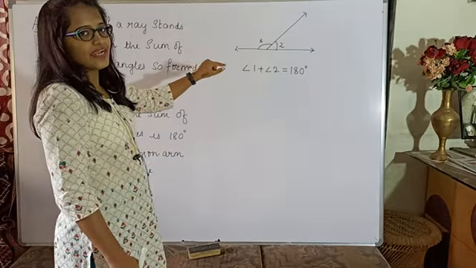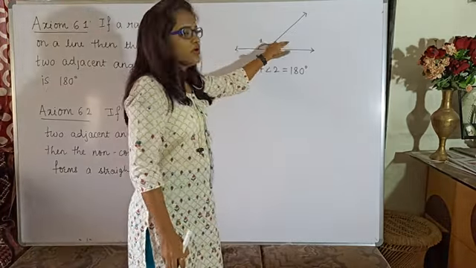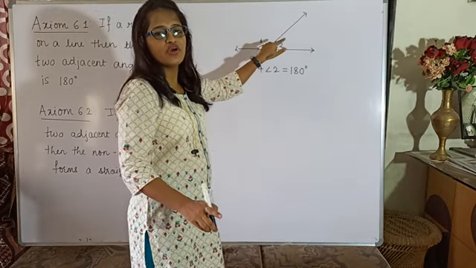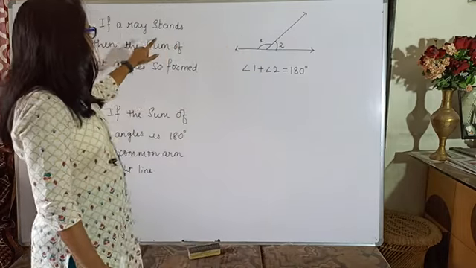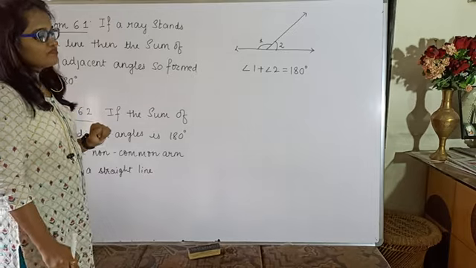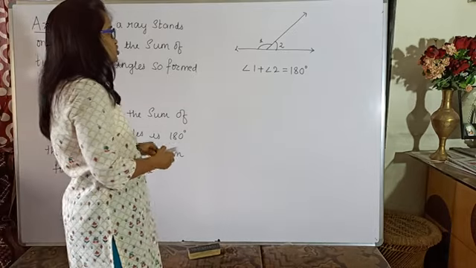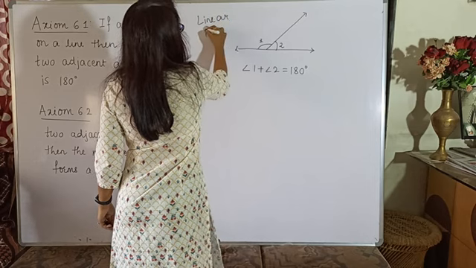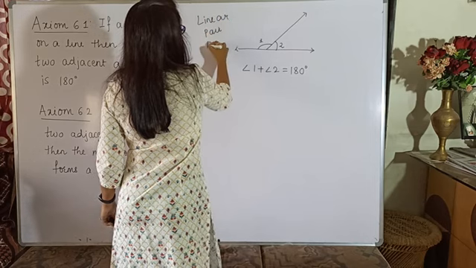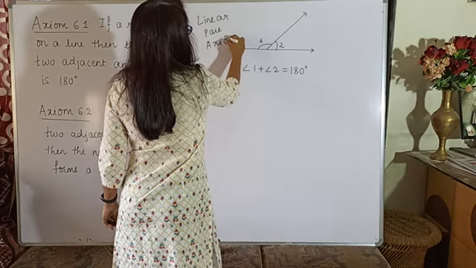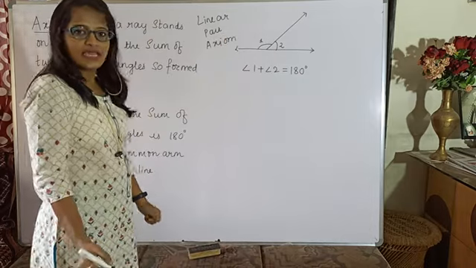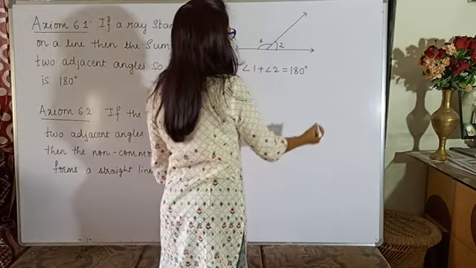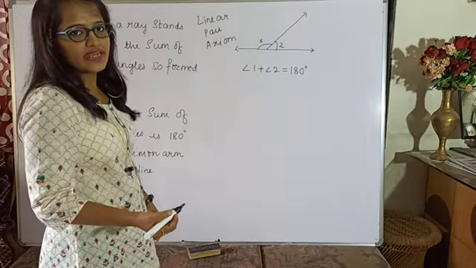A ray standing on a straight line forms two adjacent angles, and their sum will always be 180. That is your first axiom, and it is also called the linear pair axiom. Whenever you solve a problem and make use of this axiom, in the reason you have to specify linear pair axiom.